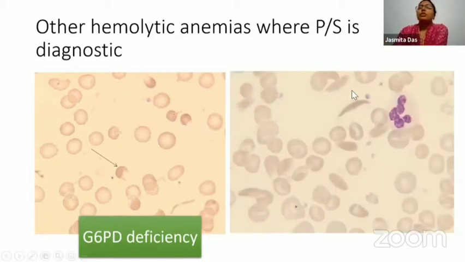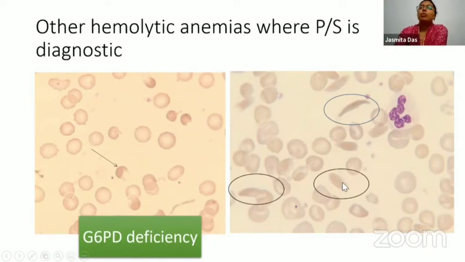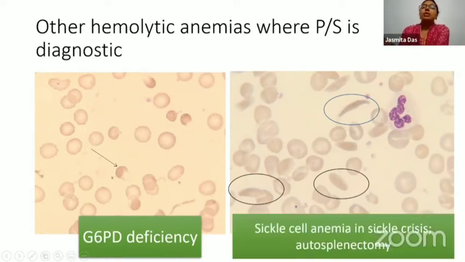Another interesting peripheral smear is when you see these elongated sickle-shaped cells. And in addition, you see certain boat-shaped cells, which are fat in the middle but are tapered off at the corners. And you have this red cell showing you a clear Howell-Jolly body. So this is a patient of sickle cell anemia and sickle crisis, and this Howell-Jolly body indicates reduced splenic function or autosplenectomy that these patients frequently have.